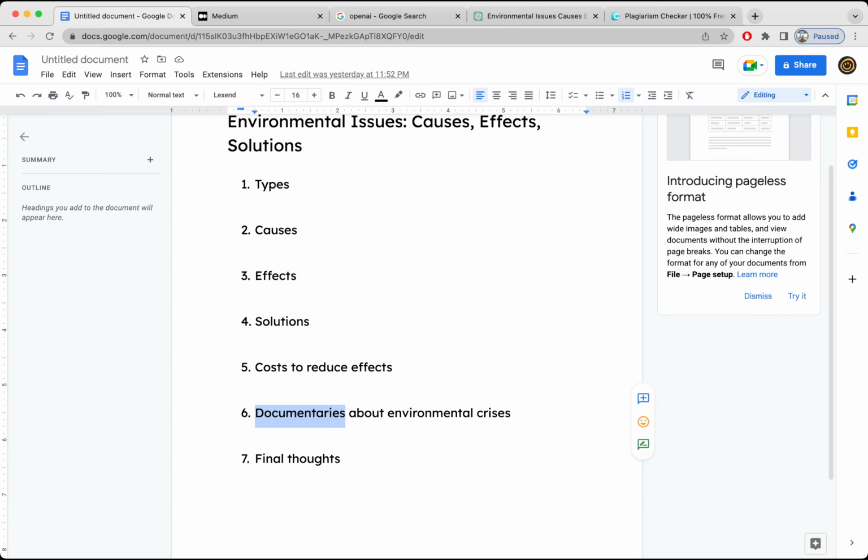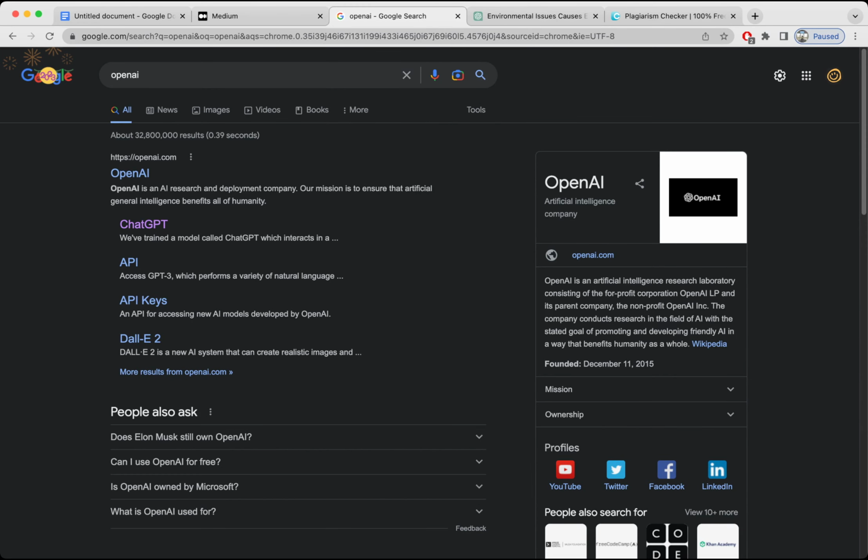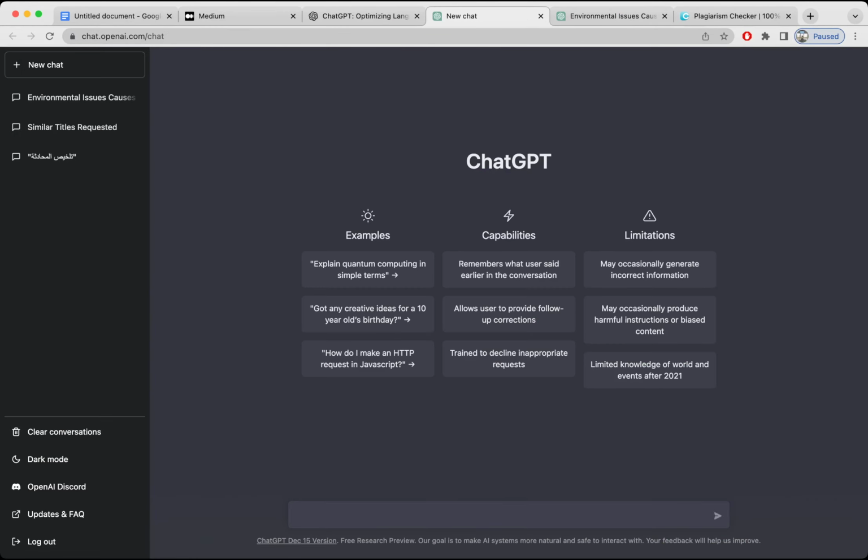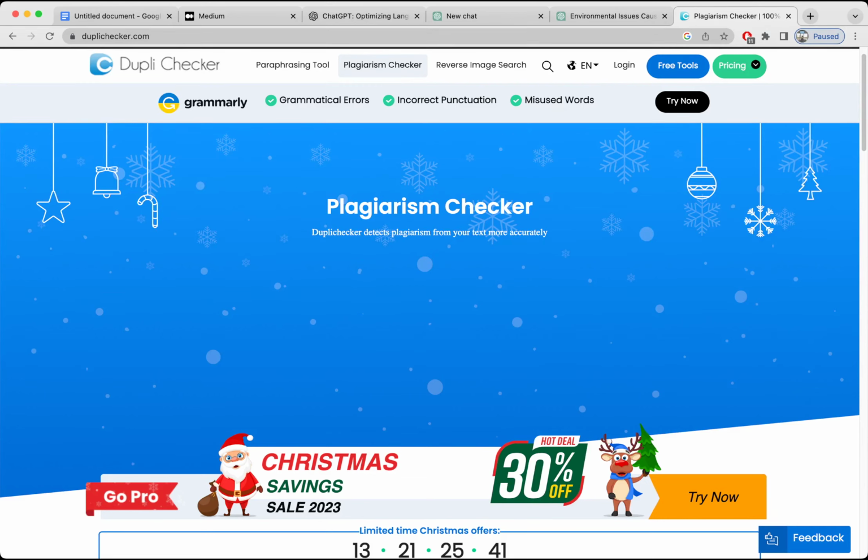ChatGPT. So first of all, come here and type OpenAI. Just click on ChatGPT. If you have not created an account on this, then you should create an account first of all. After that, I'm going to open ChatGPT. After I complete this whole article, I'm going to check for plagiarism using this online tool, Dupli Checker, and then I'm going to publish the article on medium.com. So let's get started. So this is our ChatGPT, and I'm going to create an article on this.